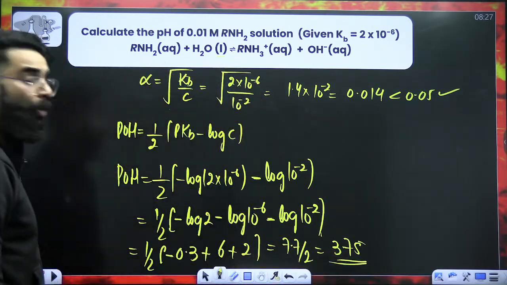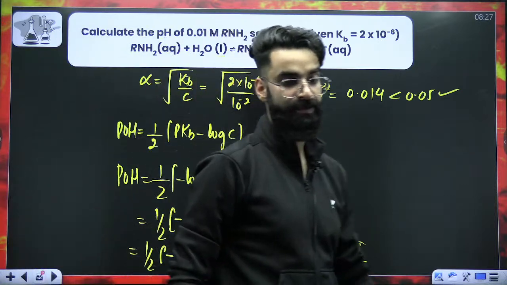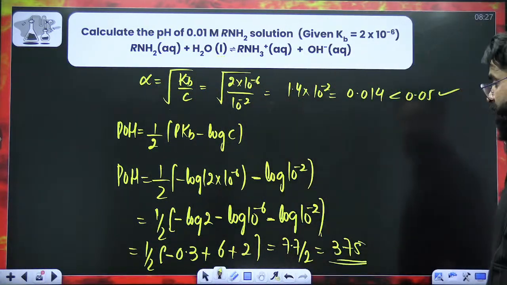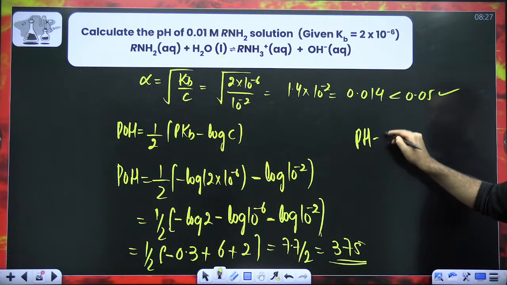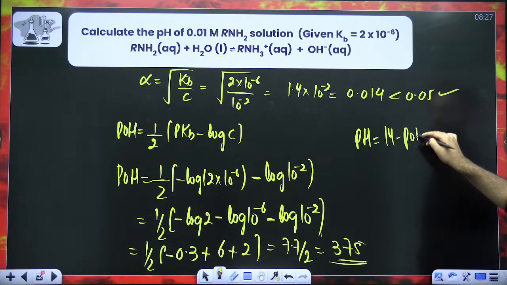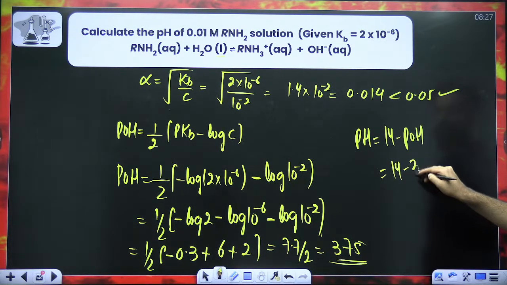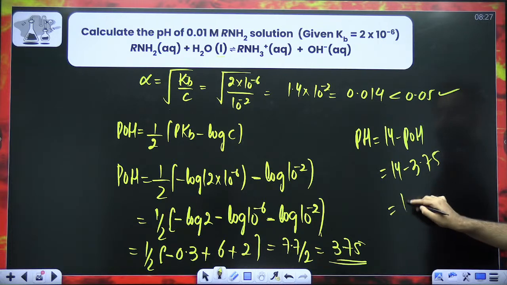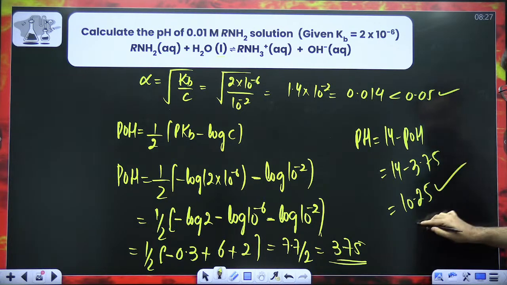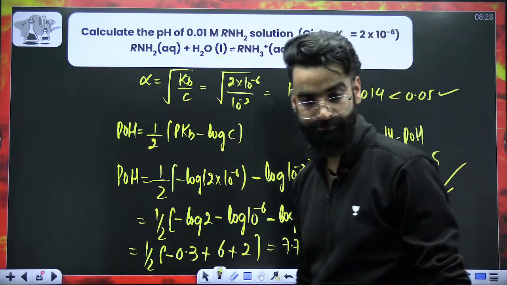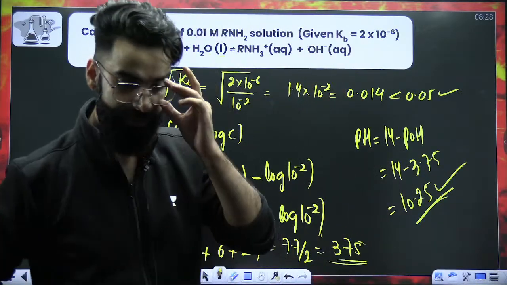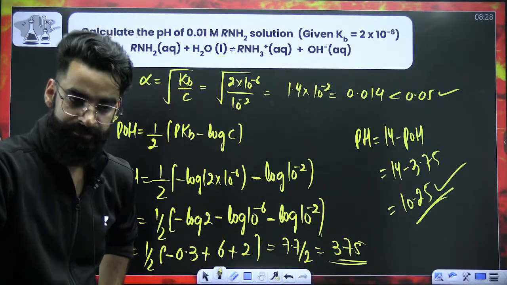So this is pOH basically, which is 3.75. Since you got pOH, now get pH, which is 14 minus pOH. So which is 14 minus 3.75. The value is 10.25. This is the pH of the resulting solution. That's all, right? Simple and basic again.